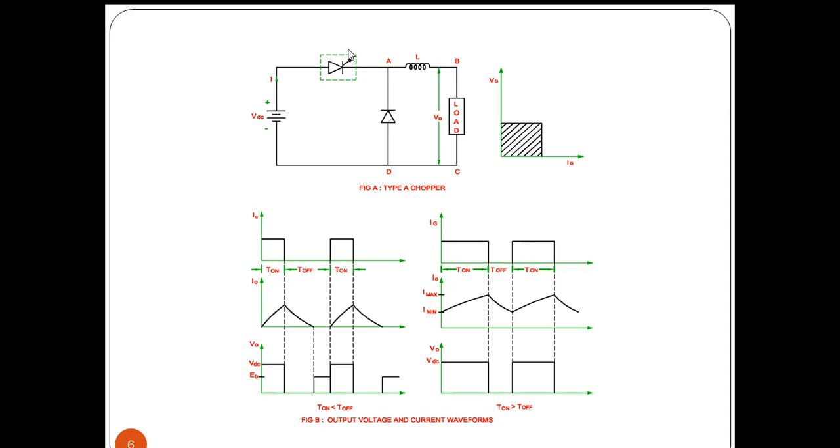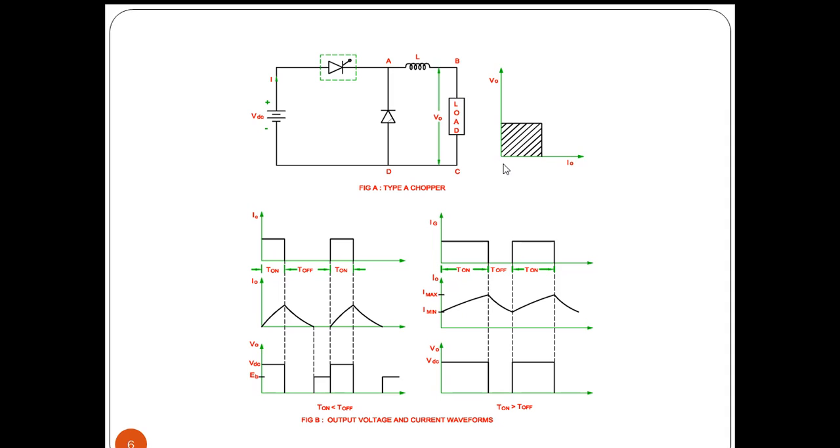So we are closing and opening the switch fast according to the requirement. Then that output will appear across the load. Here we have placed a diode across the load, and this diode is also called a freewheeling diode.